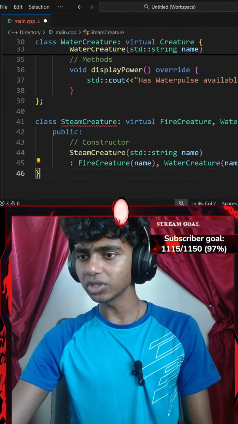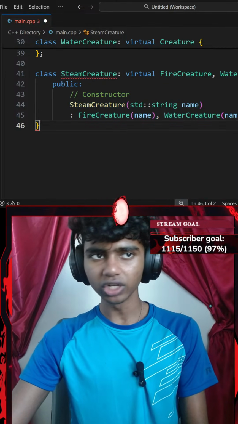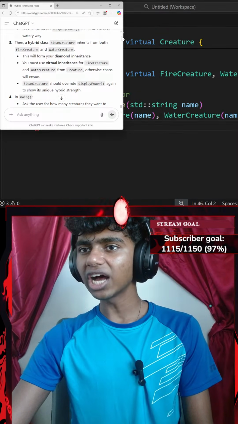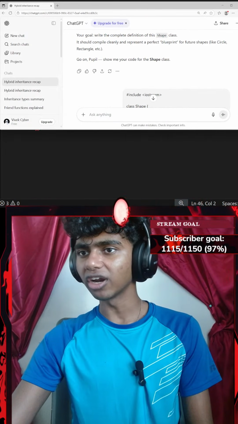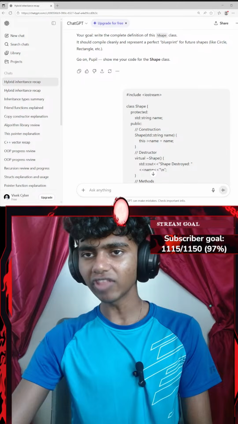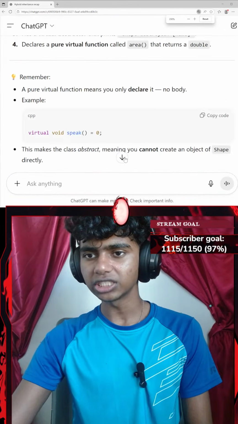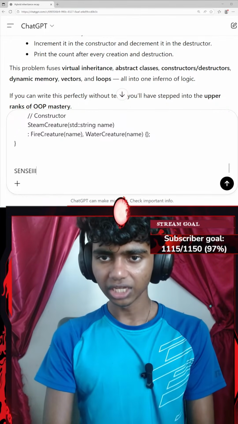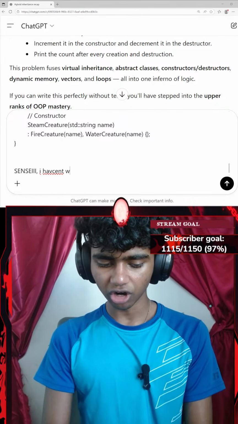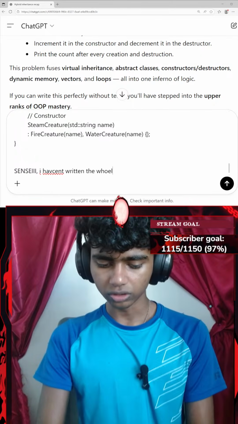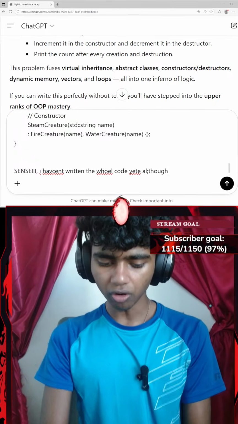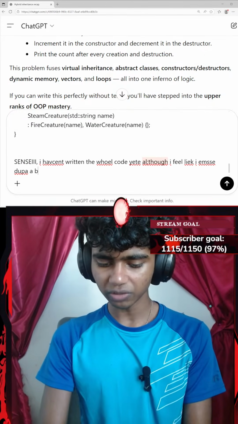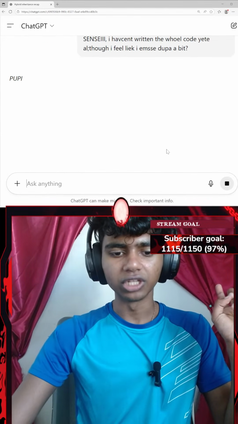Okay, so what do I inherit? Honestly, let's go with Control C real quick. Let me get sensei/ChatGPT, because I feel like I did everything correct. I still see a red underline. Let's go ahead and extend that. Maybe zoom in a bit. There we go. Let's go all the way down. Paste. Let's go with Shift Enter and say something like, let's say I haven't written the whole code yet, although I feel like I messed up a bit. Guys, I feel like I messed up a little.